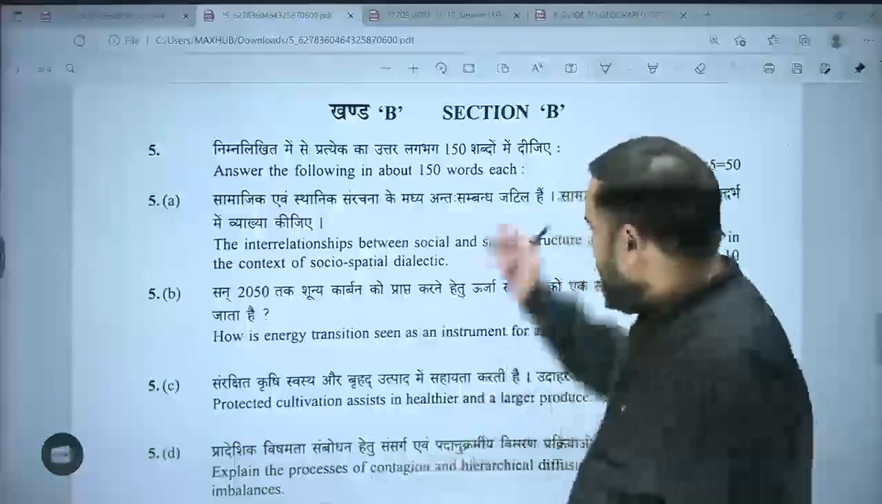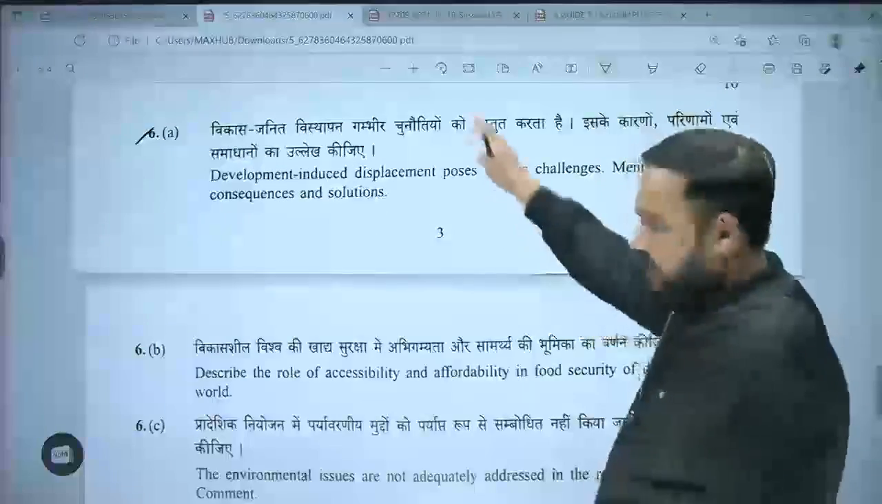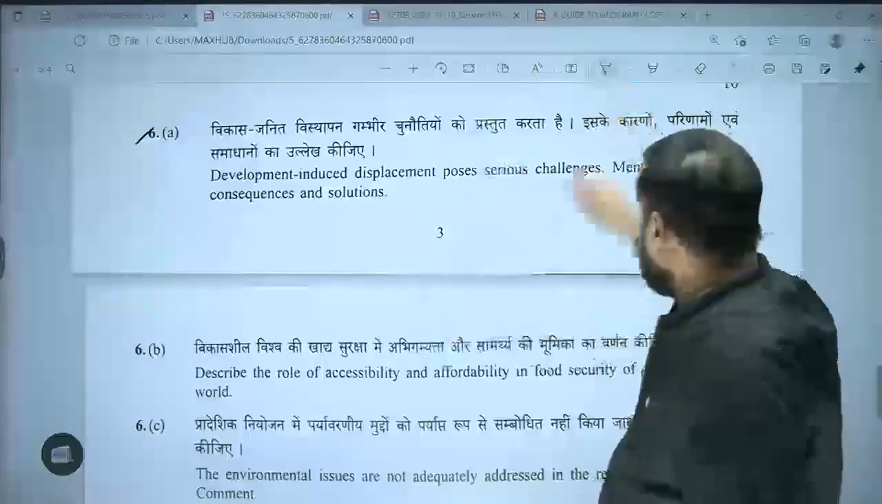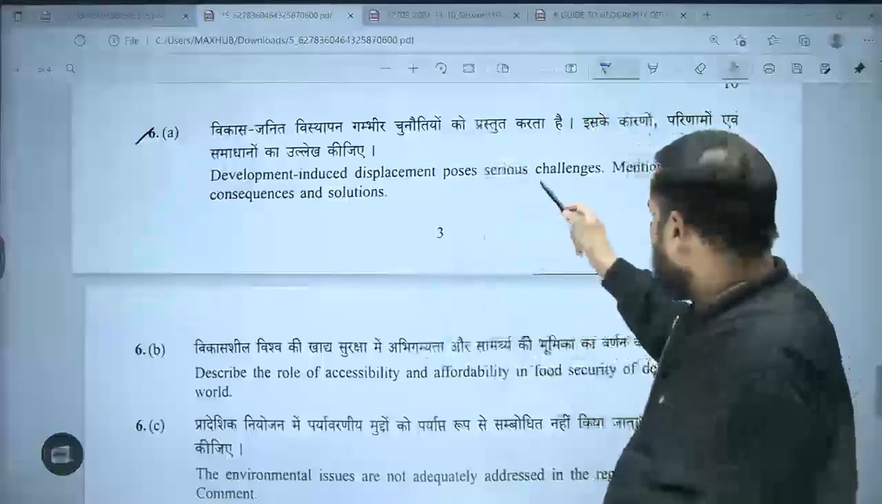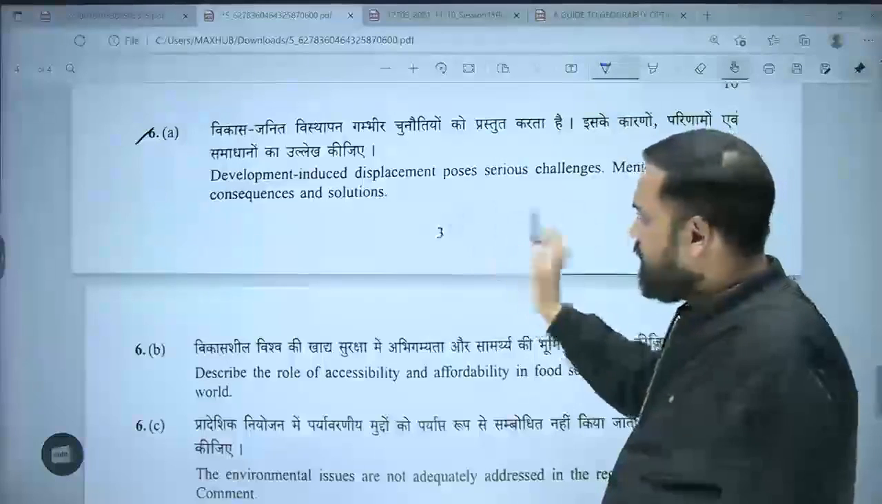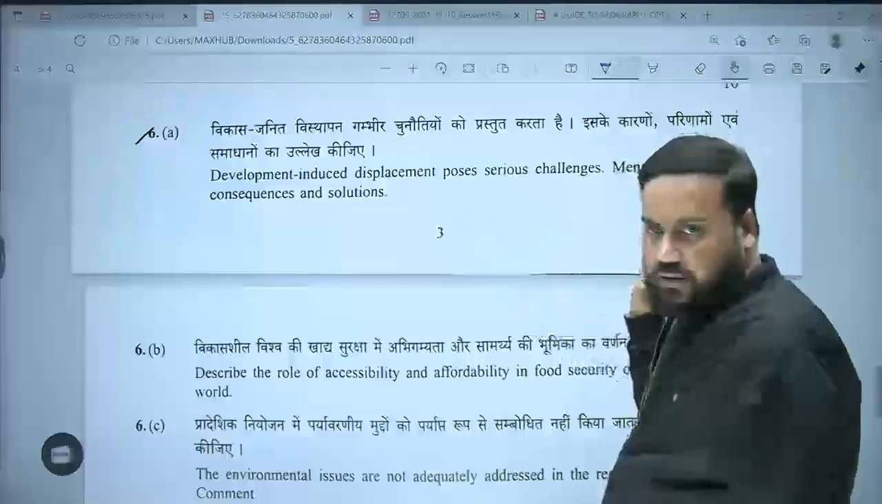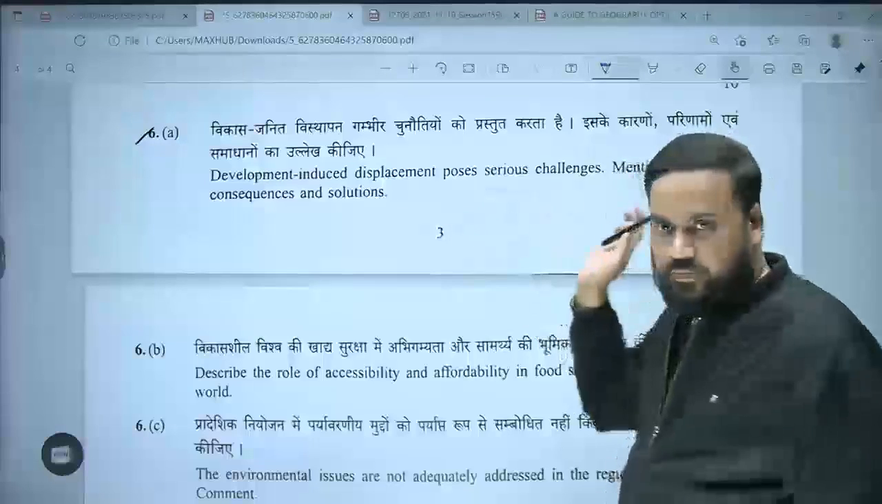Now coming to human geography. Let us first talk about the choice type. Question number 6: Development induced displacement poses serious challenges. Mention its causes, consequences and solutions. So, development induced displacement.